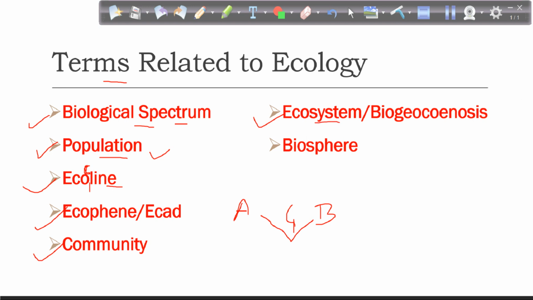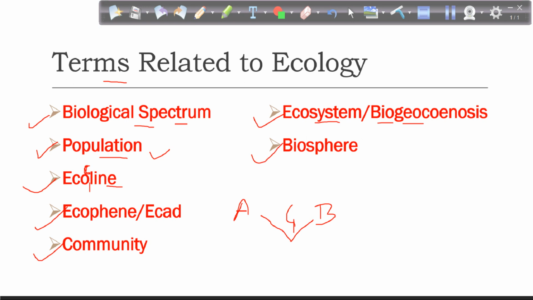So the ecosystem has the environment factor involved. You are talking about organisms, their interactions, and the interaction of the individuals with the environment also. Then we use the term ecosystem or biogeosynosis, meaning living organisms and the environmental factors.